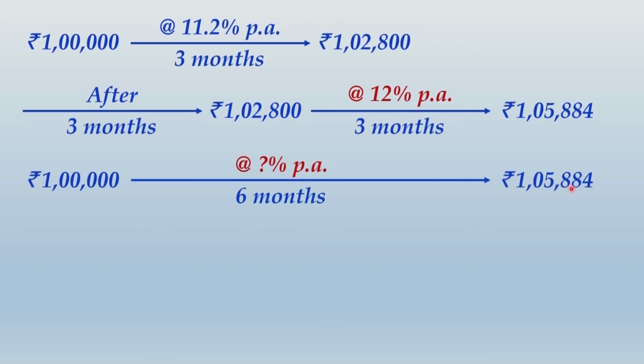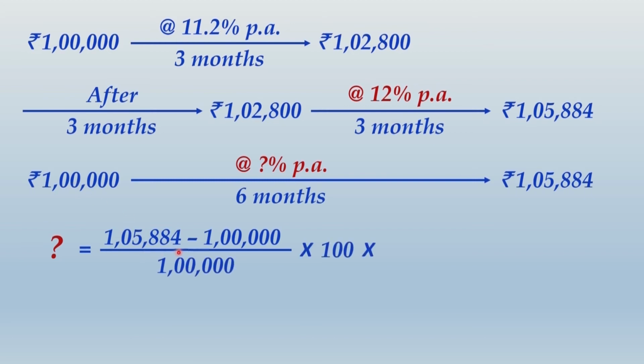Okay. So we don't know what is the interest rate prevailing for this 6 months time. So simple again, this is P1, this is P0, P1 minus P0 divided by P0. So that will be 1,05,884 minus 1 lakh divided by 1 lakh, and because this will be the interest for 6 months, to annualize it, in other words to convert it into a per annum rate, we multiply by the time factor of 12/6, and what we get is 11.768% per annum. So friends, note down this whole thing and then we shall move ahead.